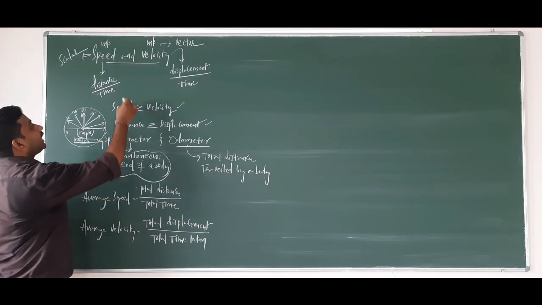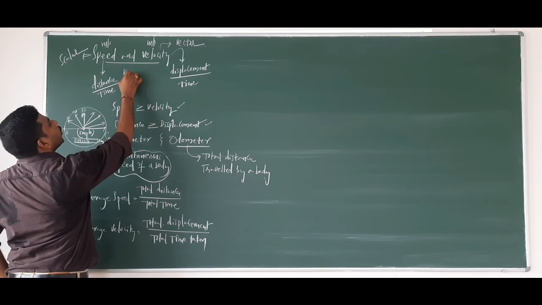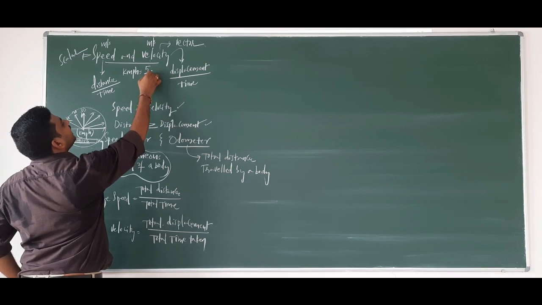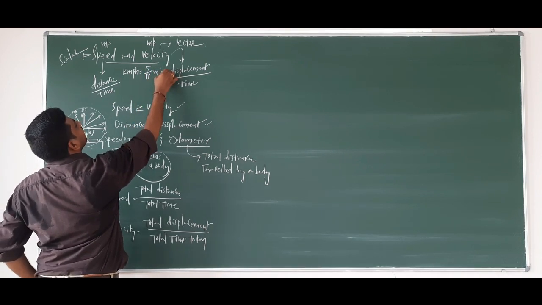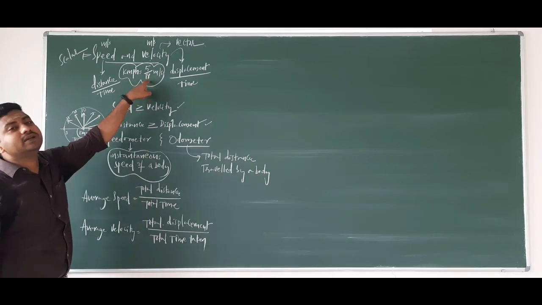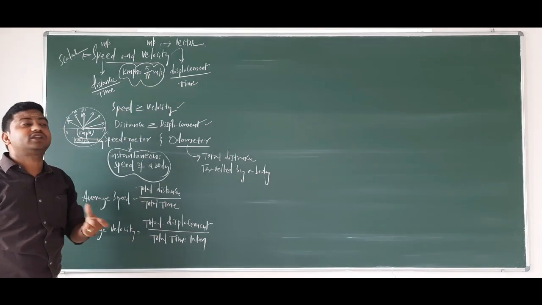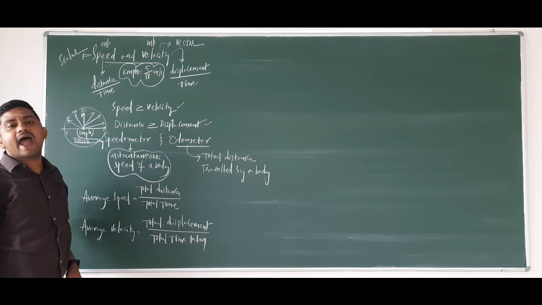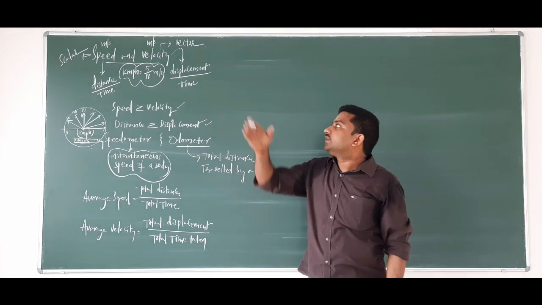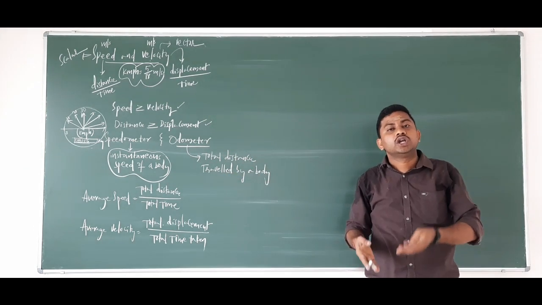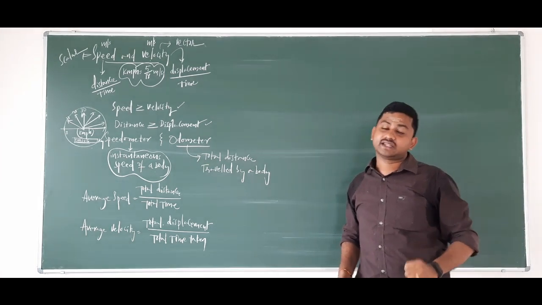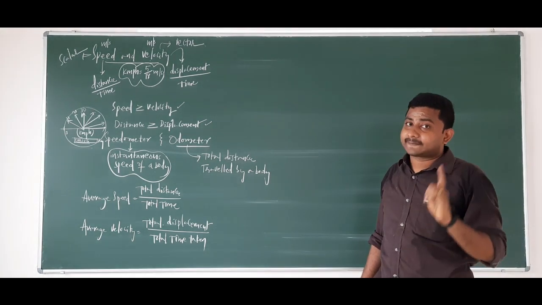So what I can write, carefully see, 1 kilometer per hour is equal to 5 by 18 meter per second. So what is 1 kilometer per hour? 5 by 18 meter per second. That's the relation between kilometer per hour and meter per second. So while solving the numericals, you should understand this relation and substitute. You get the values from kilometer per hour into meter per second. I hope you are getting the points here.